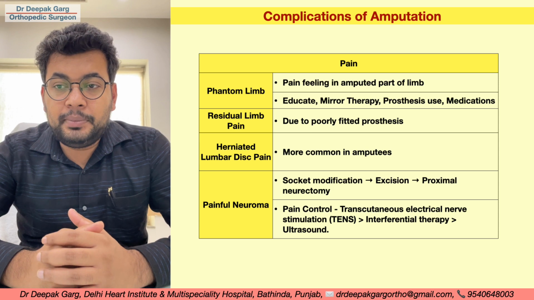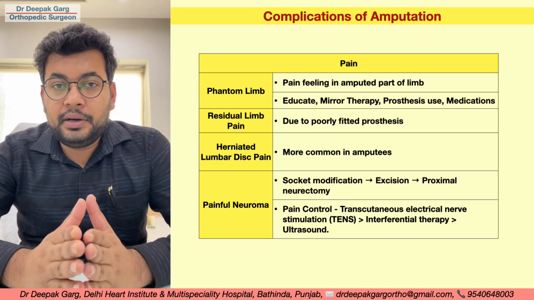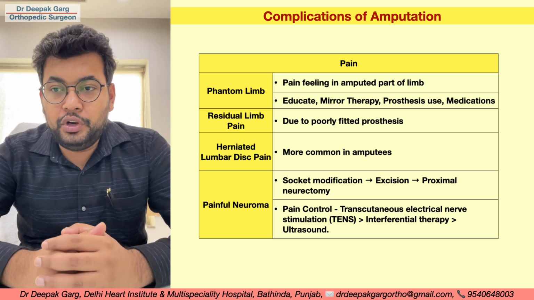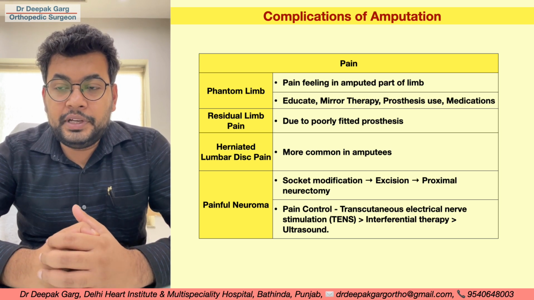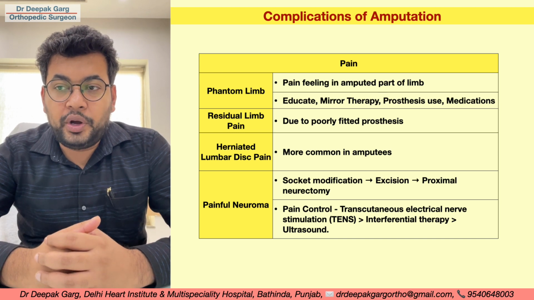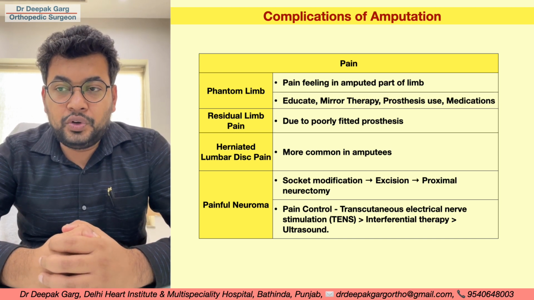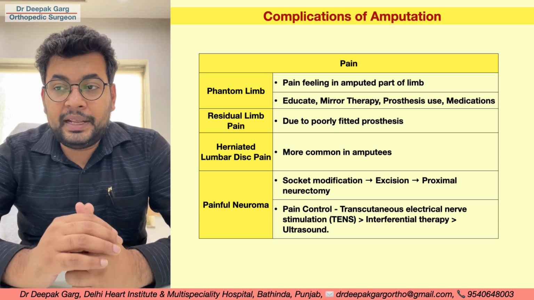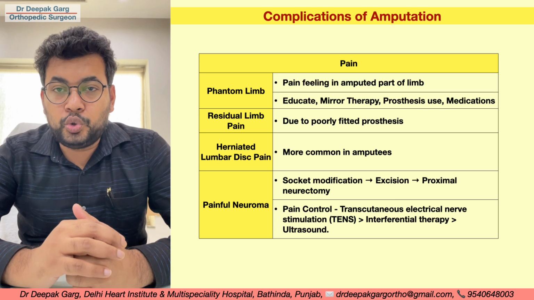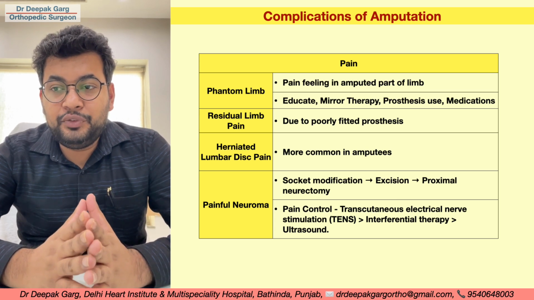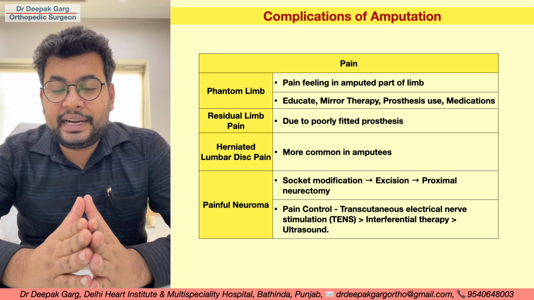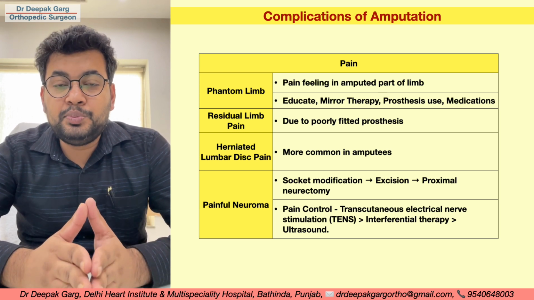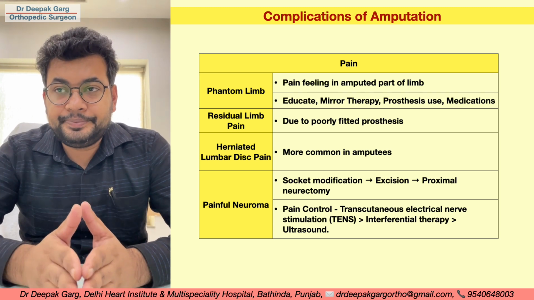Then we have already talked about painful neuroma. If we keep the nerve section longer, it forms a neuroma which becomes painful, and the initial treatment of a painful neuroma is socket modification. If it is not resolved with socket modification, then we will excise the neuroma, or sometimes we can go for proximal neurectomy also. For pain control, we can give physiotherapy like transcutaneous electric nerve stimulation, TENS, which is more effective than interferential therapy, which is more effective than ultrasonic therapy.